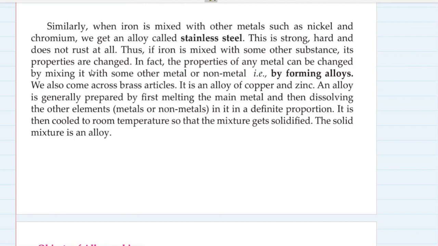In fact, the properties of any metal can be changed by mixing it with some other metals or non-metals by forming alloys. We also come across brass articles. Brass is an alloy of copper and zinc.